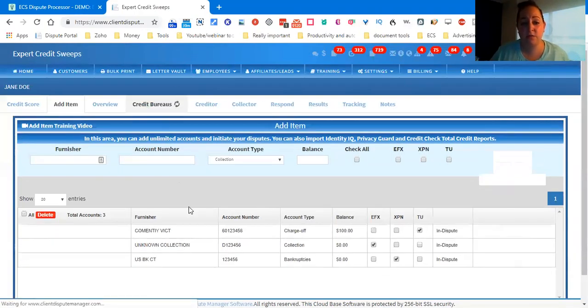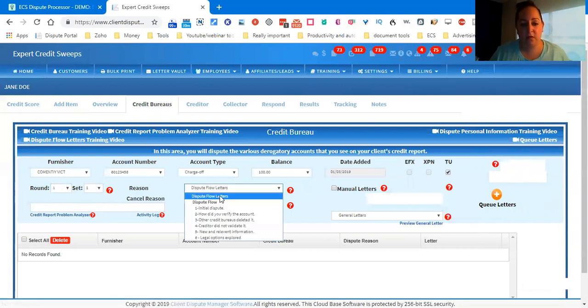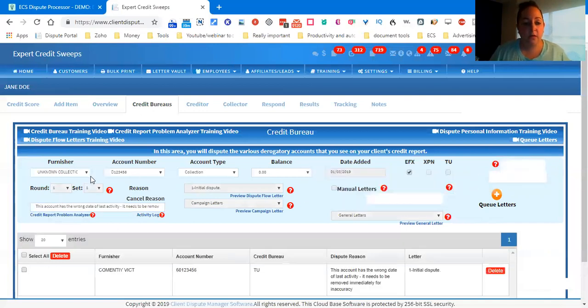And now we need to choose the letter, the round, the reason. So this is going to be round one. We're going to put a custom reason in. We're going to choose letter 1, and we're going to say, this account has the wrong date of last activity. Needs to be removed immediately for inaccuracy. And then we have to say add dispute.